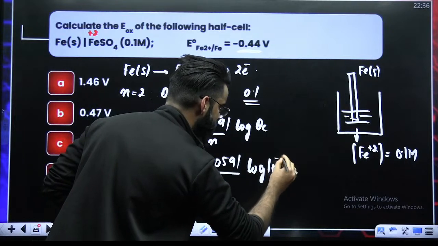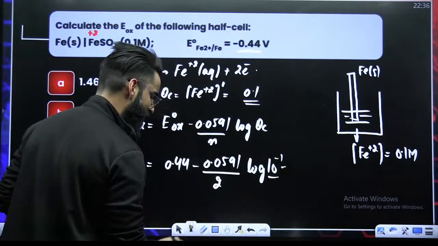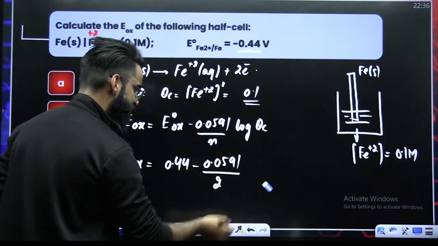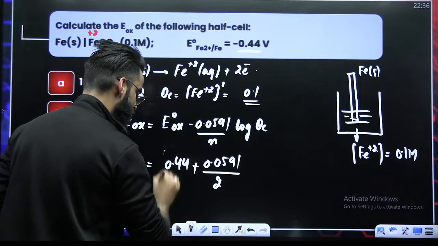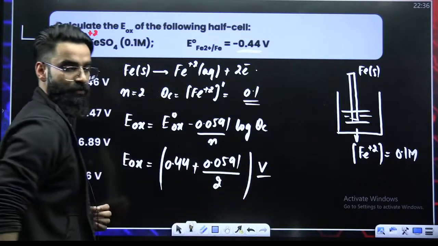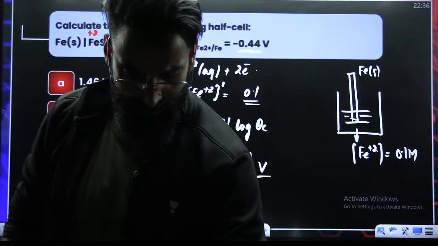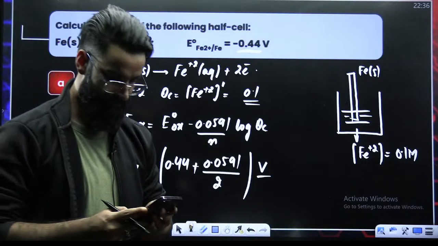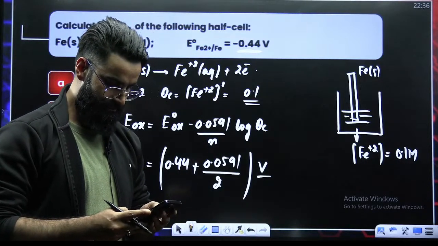QC is 10 raised power minus 1. Log of M raised power N is N log M. So minus 1 comes to the front. So this becomes plus here. Matter of calculation. Solve this. Answer is going to be in volts. Correct? Am I clear, people?